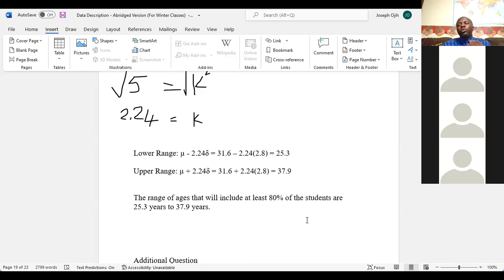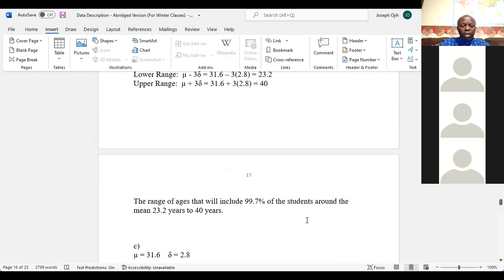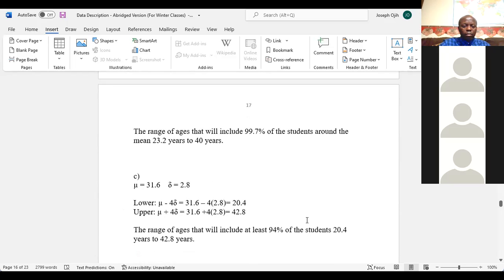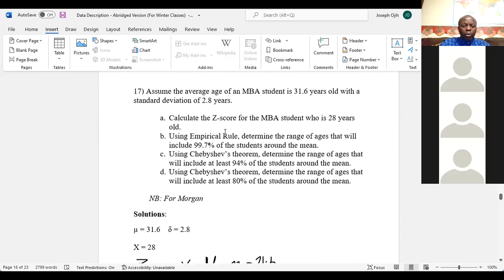Yeah, but you use the empirical rule only if the question says the distribution is symmetric. If it's not symmetric, then you can't use the empirical rule. In the question we just solved, we used the empirical rule in part B because it tells you to use the empirical rule.